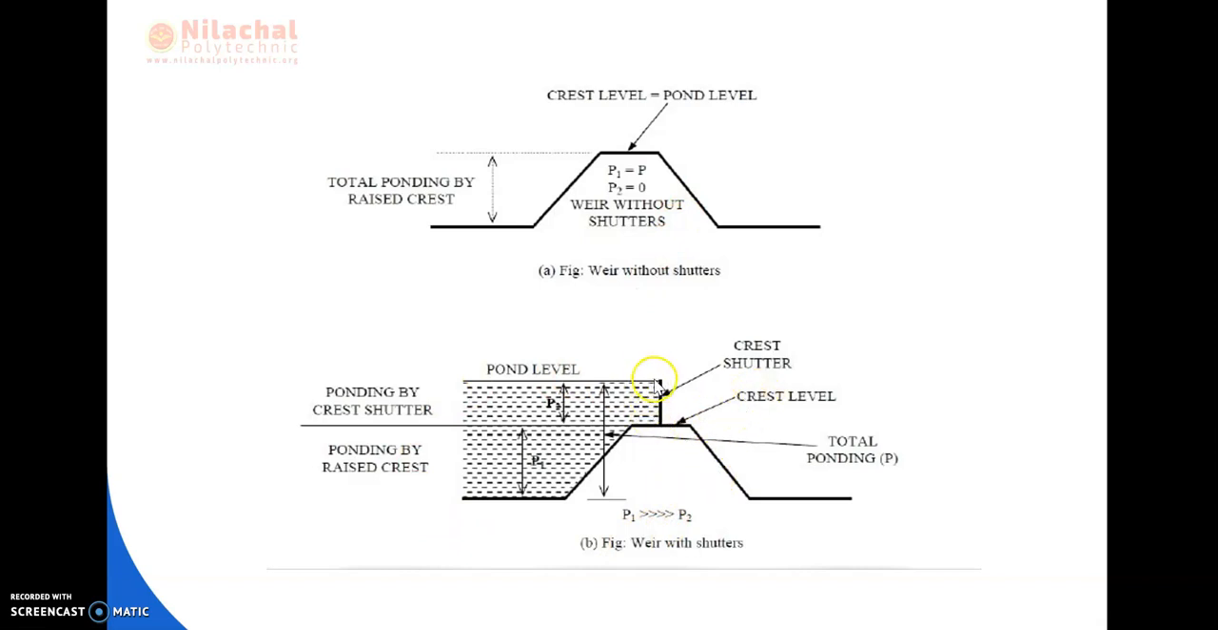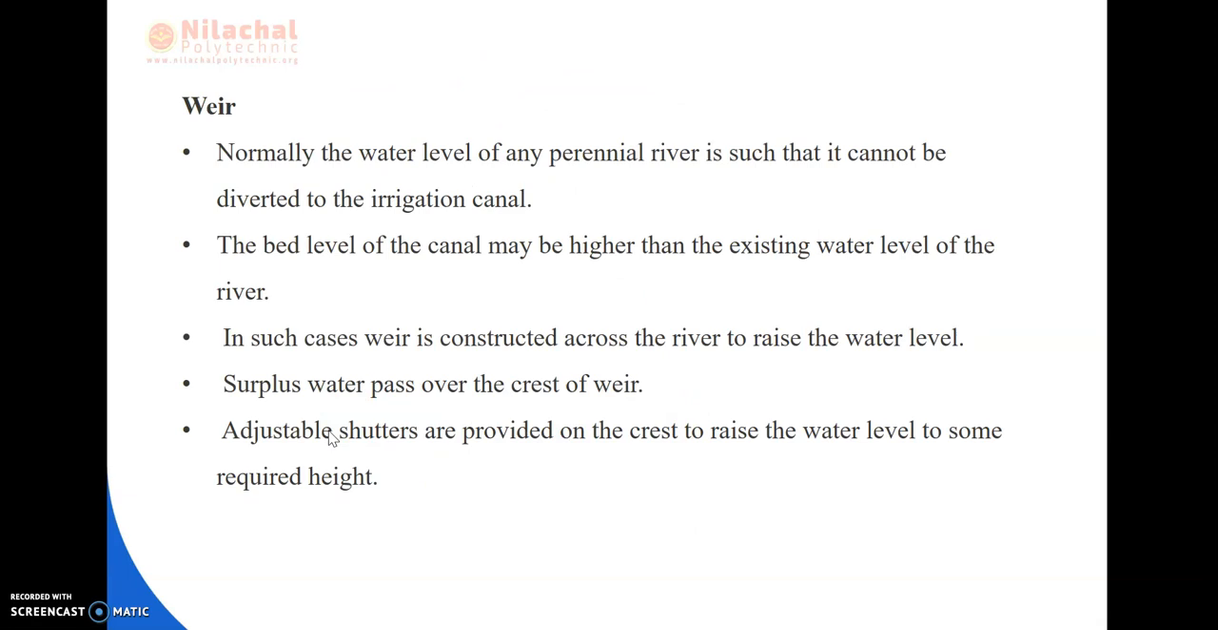So you can see here, this is the crest shutter. Here you can see this is the crest level, and this is the total ponding. The water has been filled up here, and if the shutter is opened, then the water will flow towards the right, okay. This is the ponding by the crest shutter, and this is the ponding by the raised crest, okay. So these are all the images of the weir, okay.